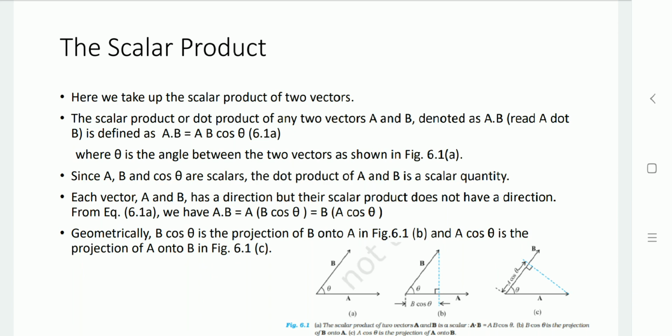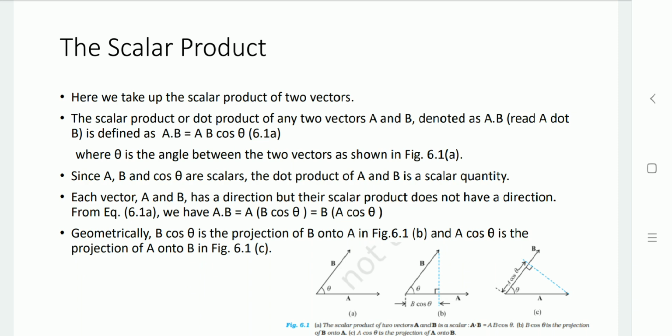For that, as you can see in diagram B, from the magnitude of vector B, align a straight line onto vector A. That component is B cos theta. So now we perform the magnitude of vector A into the magnitude of B cos theta.